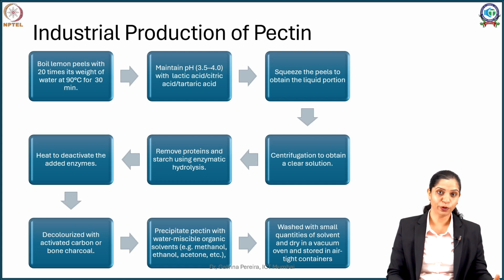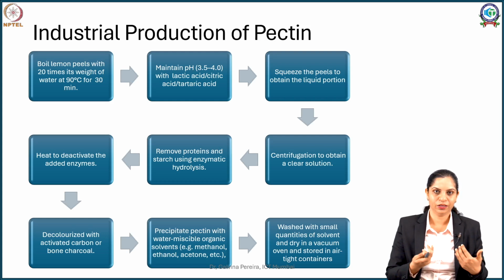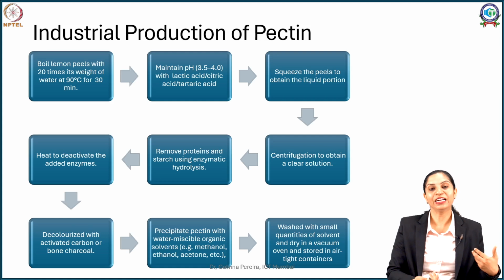During this process, to facilitate extraction, you can maintain the pH on a slightly acidic side. This will promote hydrolysis, a little conversion to small molecular weight pectin, which is easier to extract post hydrolysis.